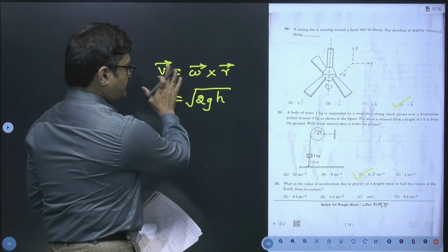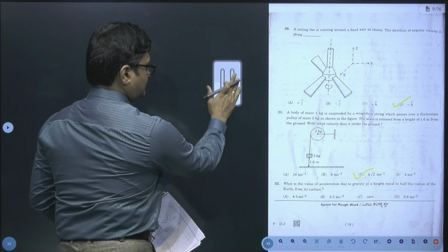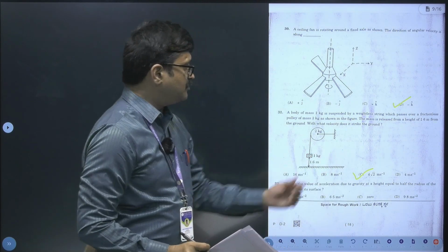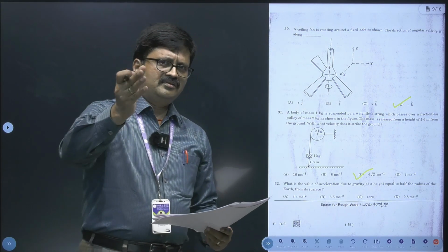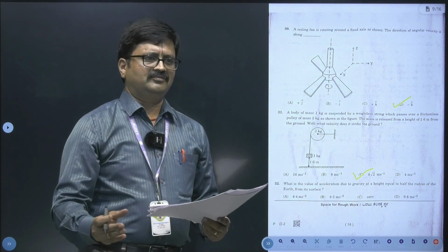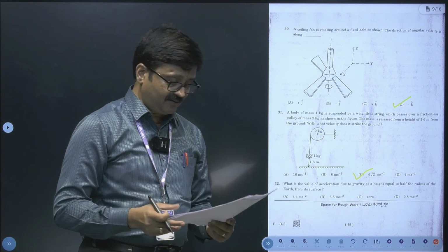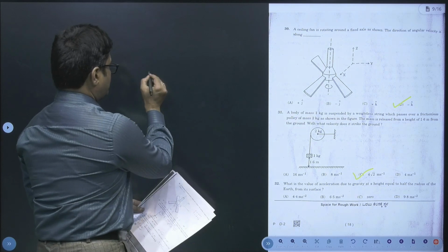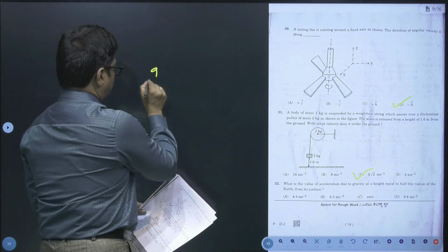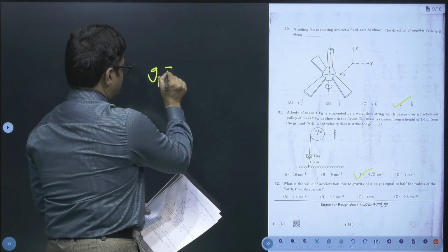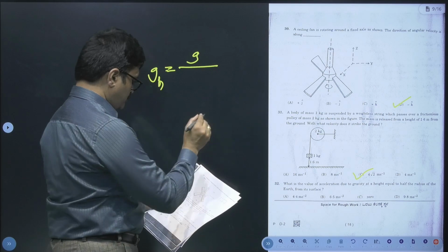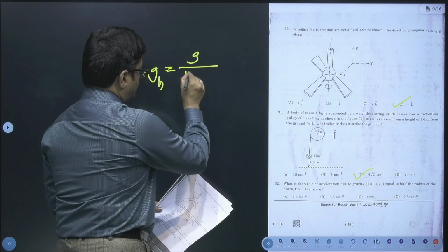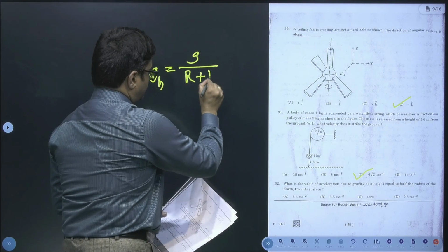What is the value of acceleration due to gravity at a height equal to half the radius of the earth from its surface? Now this again I need not solve. You can solve it very easily because you know this formula, g_h is equal to what? g_h is equal to g divided by (R plus h) whole square.